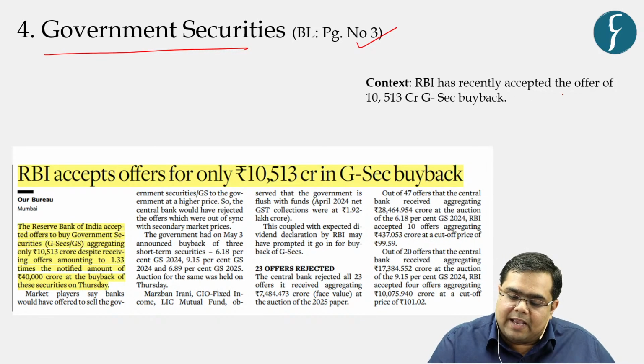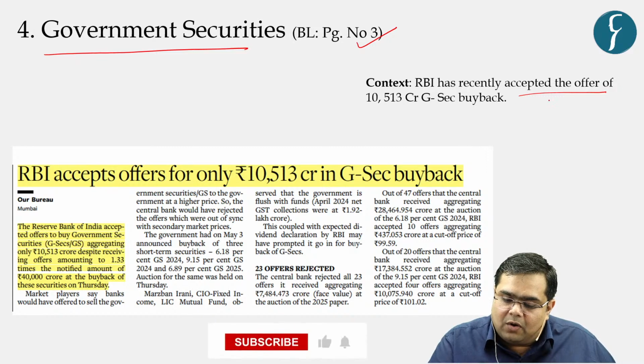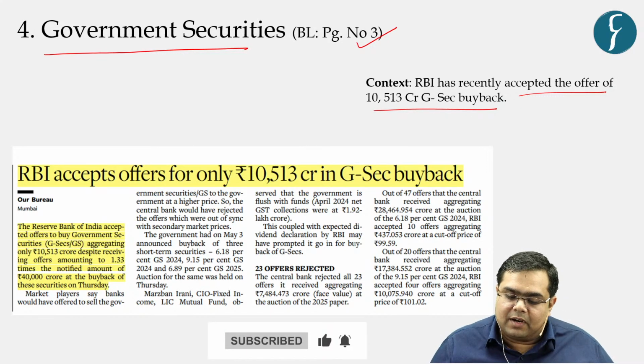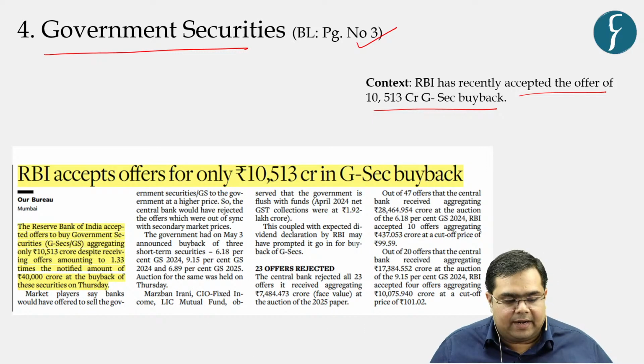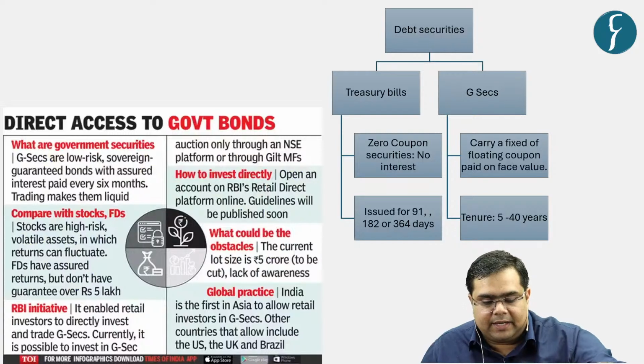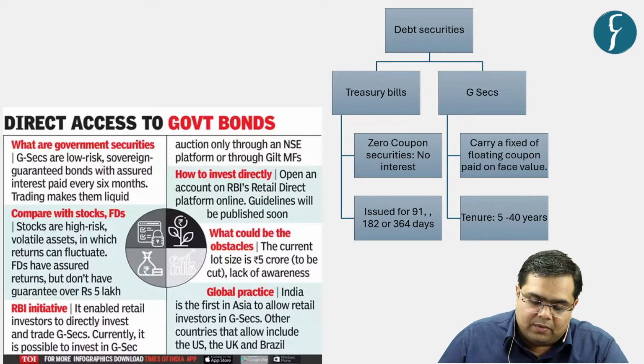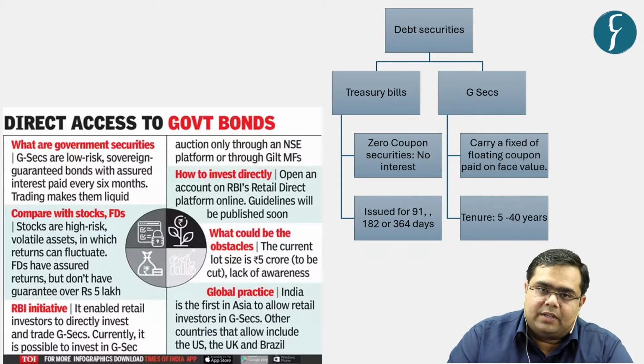That RBI has recently accepted the offer of buying back government securities worth 10,513 crores. Right. So in the same context, let us understand what is the concept of government securities.